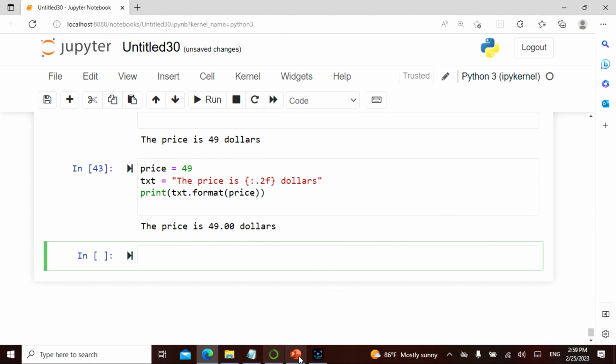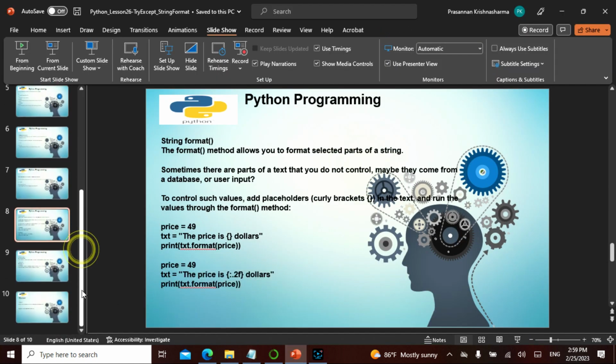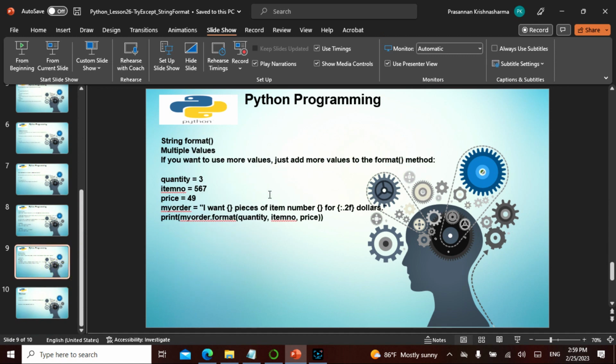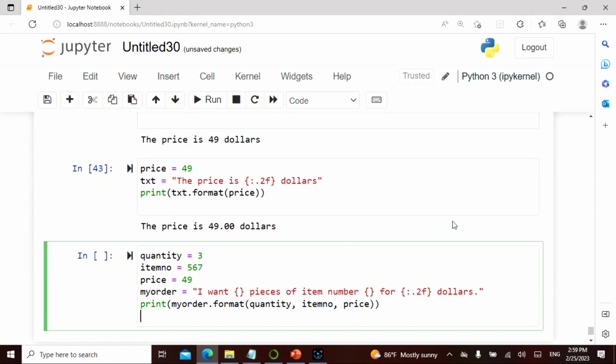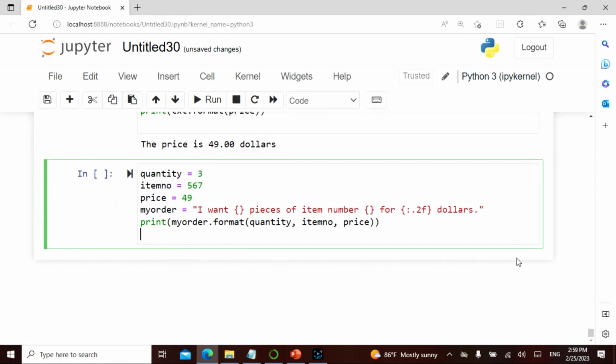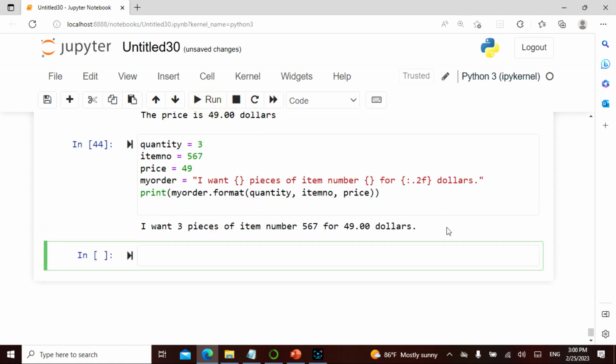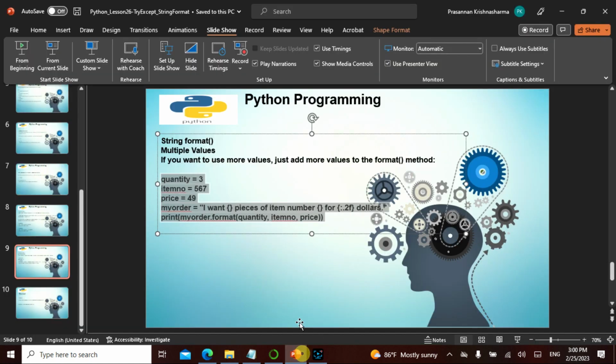It is going to give me .00. All right. And if you want multiple values, I can actually have multiple values and use this. I can say quantity is 3, item number is 567, price is this, and my order is formatting everything in this manner. I do it. Okay, so this is exactly what it is.